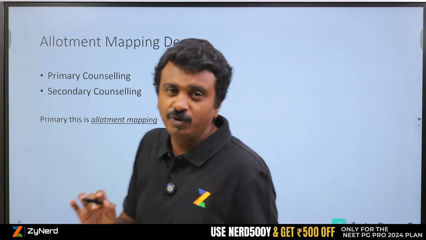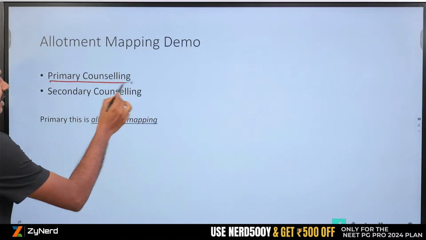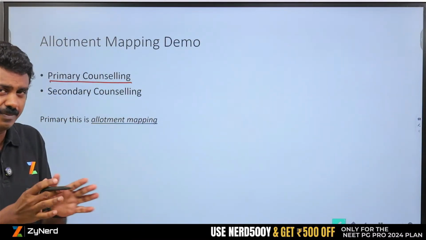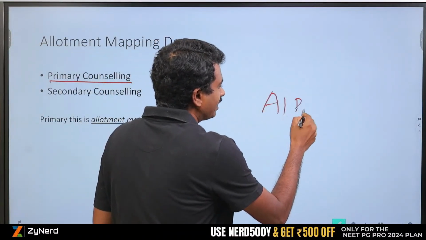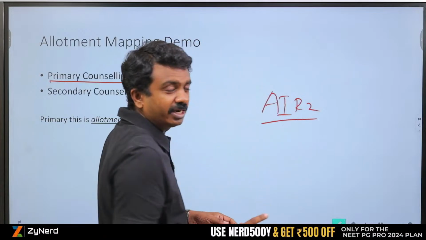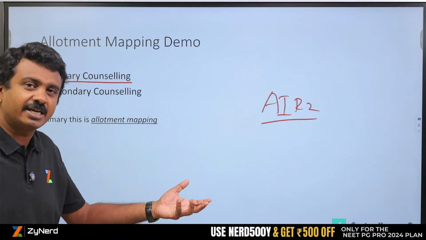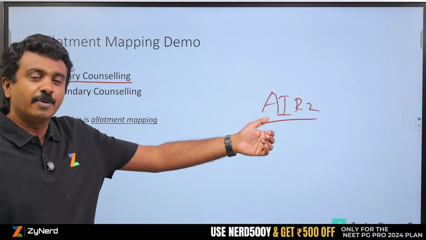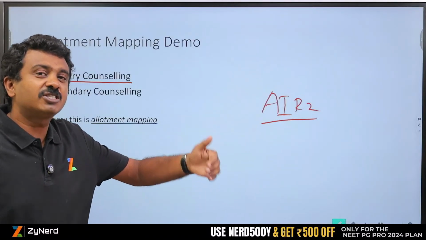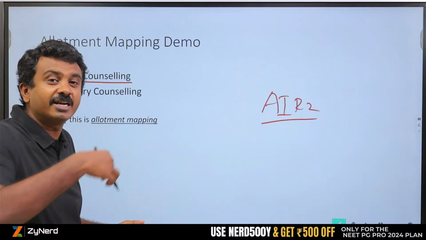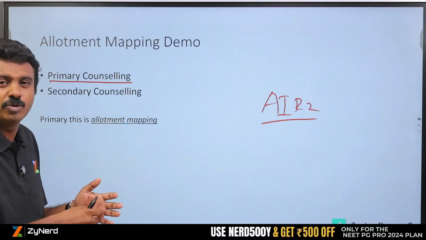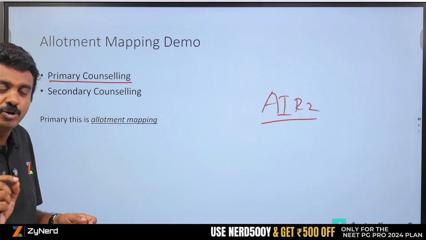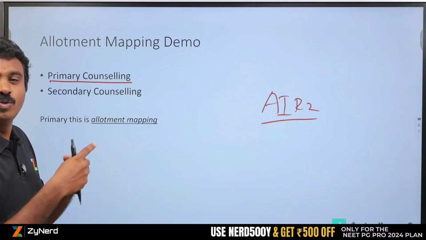How you need to view allotment mapping is, one, look at a primary counselling. What will be the primary counselling usually now is my All India Round 2. And allotment mapping is beneficial not only if you are attending one counselling, but if you are attending a state counselling and you want to know about candidates above you, it will be beneficial if candidates might move on to All India. Even then you can look at allotment mapping and see whether they are going to move to All India. Your choices won't depend on that, but still you will know the movements.